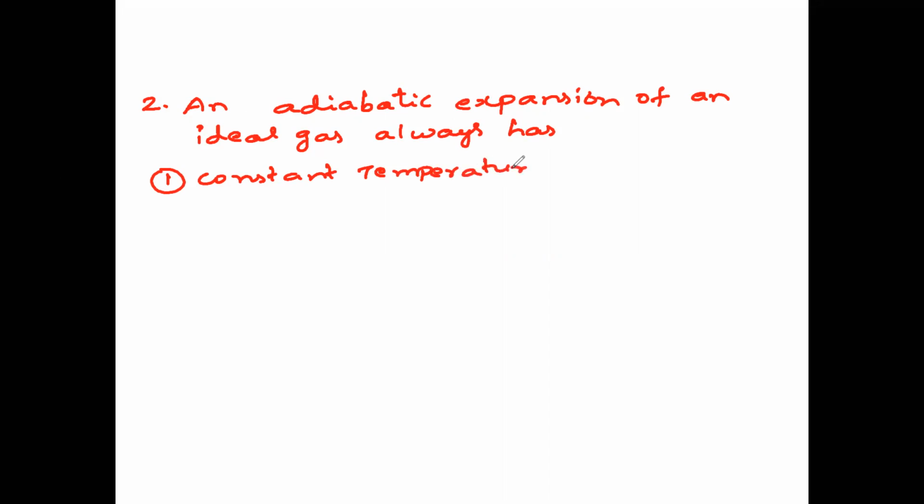Second one, Q is equal to 0. Third one, W is equal to 0. Fourth one, delta H is equal to 0.